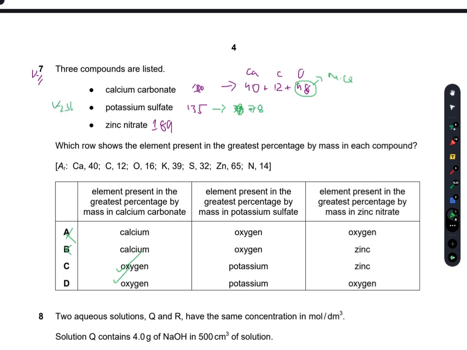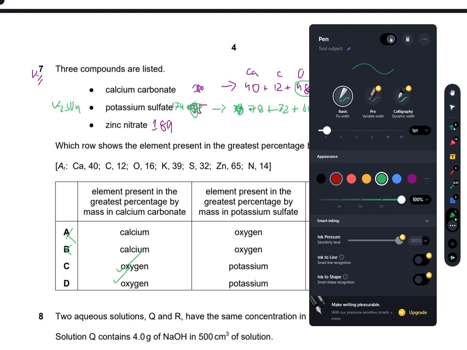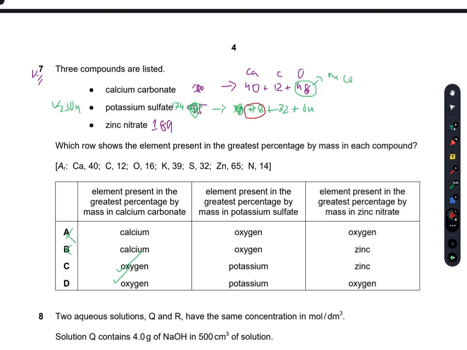So there are 2 potassium atoms, K 78, along with 32 and 64. 78 plus 32 plus 64, so that is 174. Now definitely I can see here that potassium is present in most quantity, MQ.